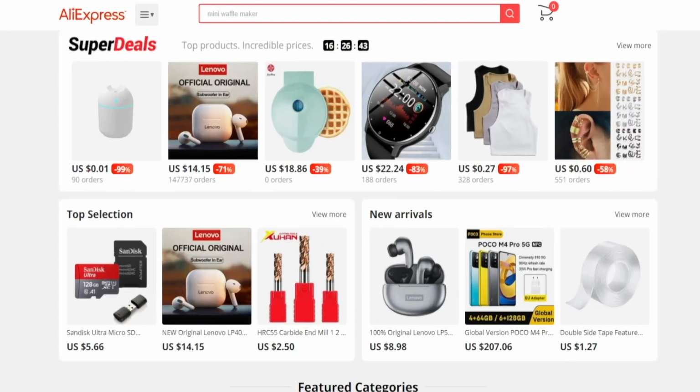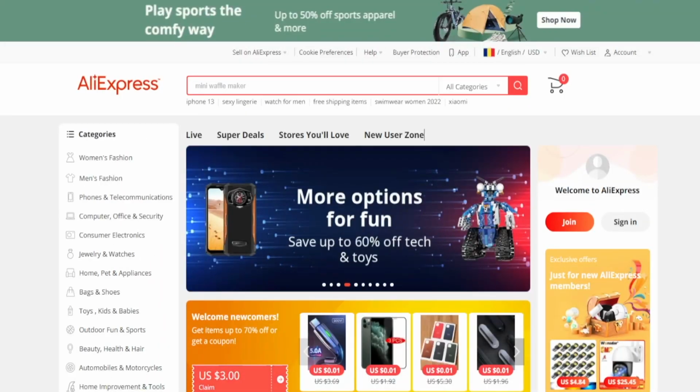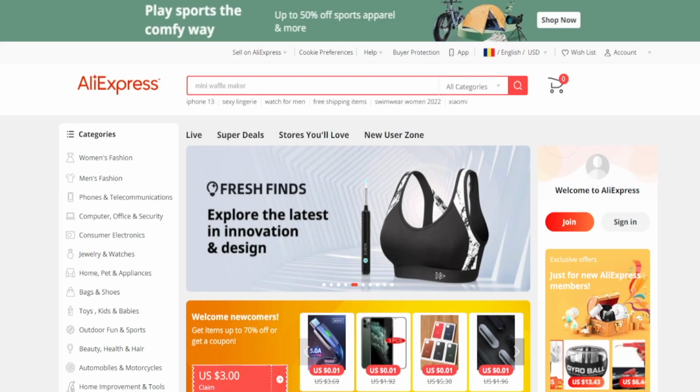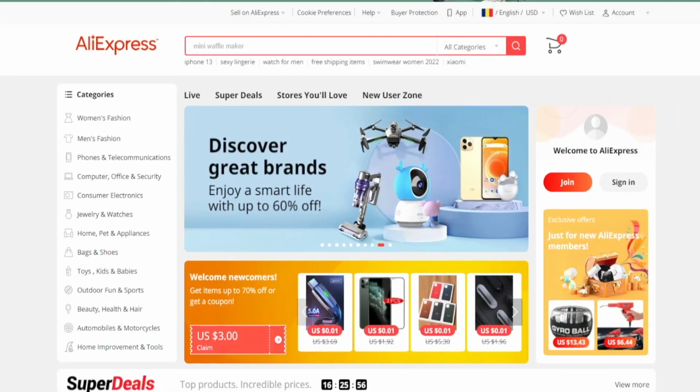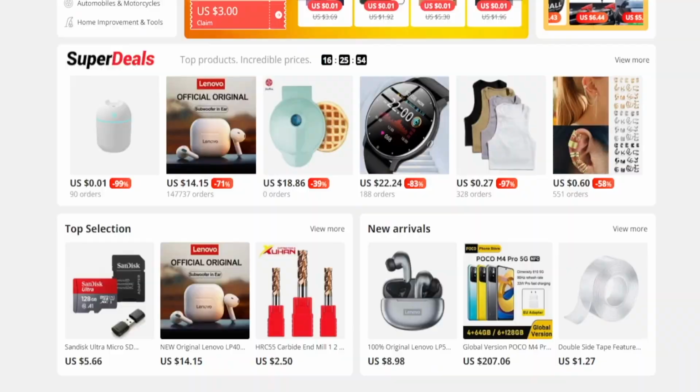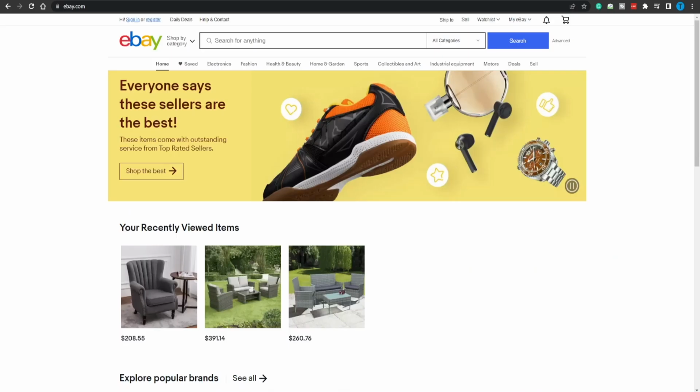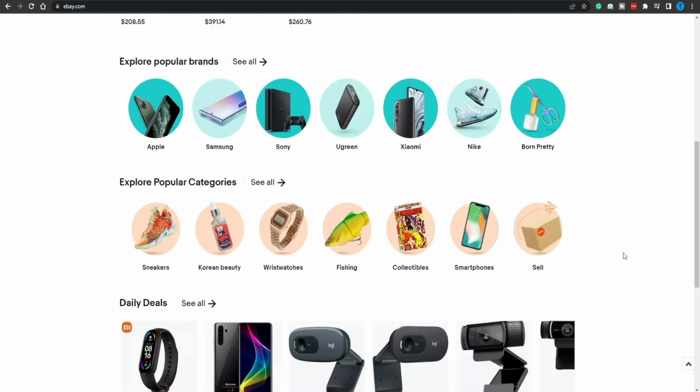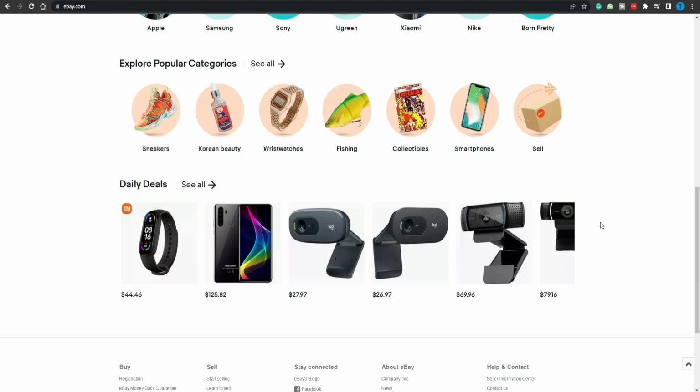And just to make things crystal clear, the dropshipping model actually takes full advantage of price arbitrage. Here's what I mean. When it comes to dropshipping, people usually outsource their products from cheaper places such as AliExpress. What you could do is just search for a very cheap, undervalued product on AliExpress and then list it for a higher price on places like eBay or Amazon. And you just get to keep a profit.